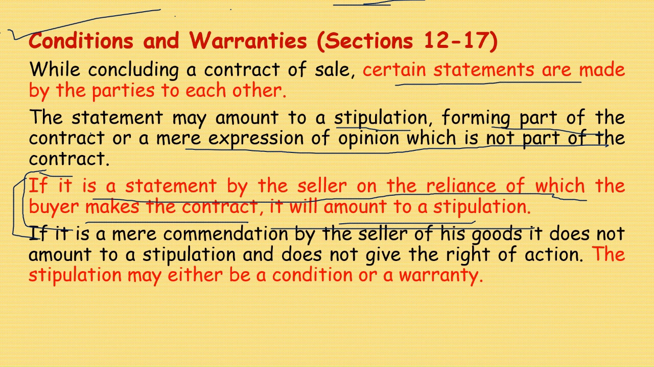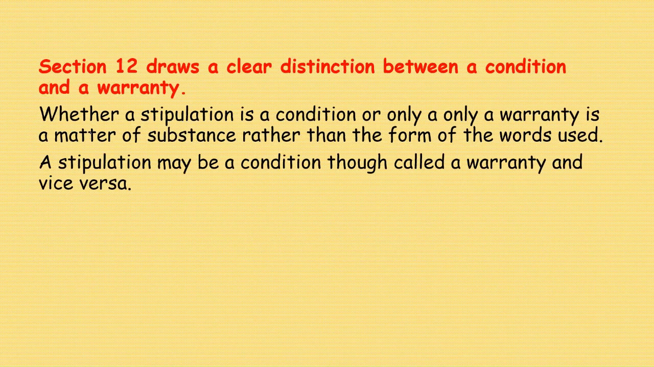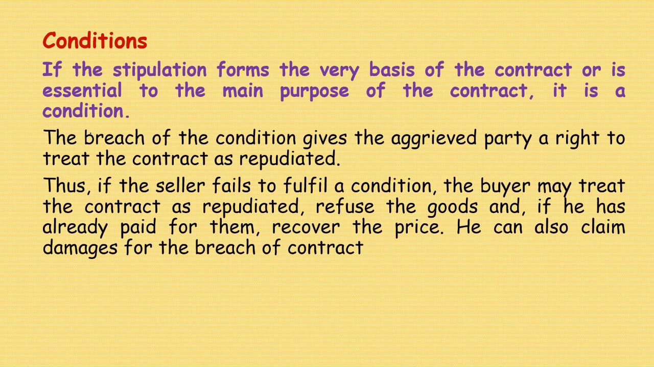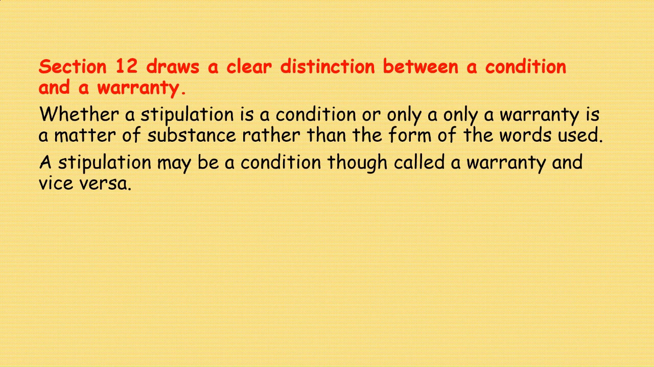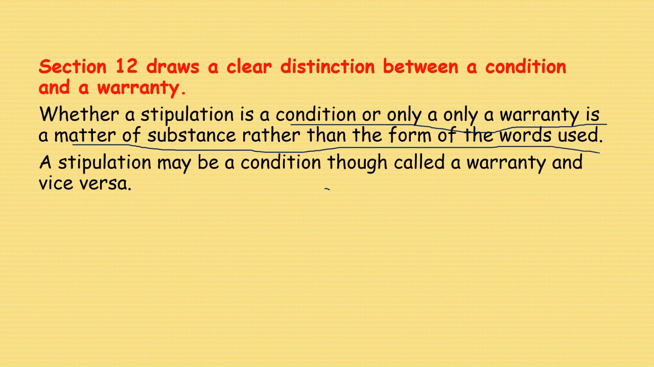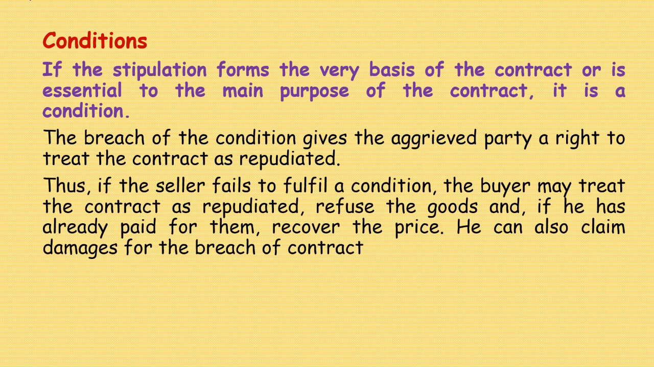If it is a mere commendation by the seller of his goods, it does not amount to stipulation and does not give him the right of action. The stipulation may either be a condition or a warranty. Now, section 12 draws a clear distinction between a condition and a warranty. Whether a stipulation is a condition or only a warranty is a matter of substance rather than the form of words used. A stipulation may be a condition, though called a warranty, and vice versa. How? We are going to see.